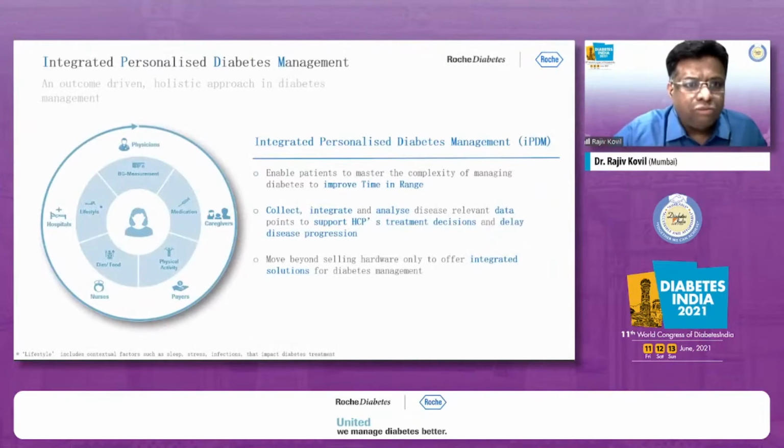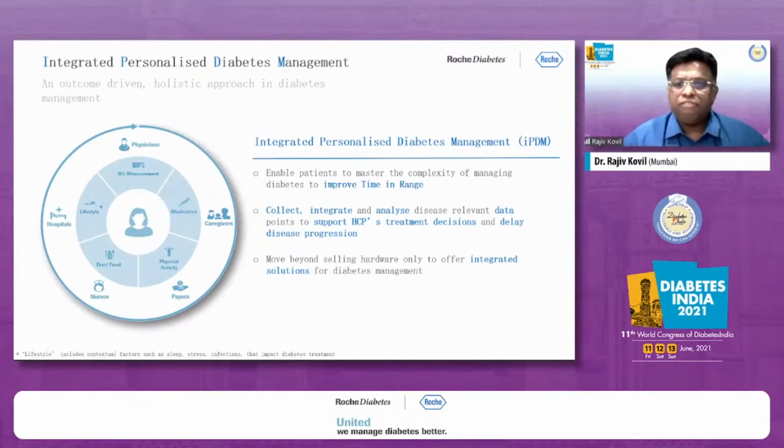So what is this? It's a complete holistic approach in diabetes management, and I think I should thank the global Roche diabetes care team for thinking of it, because diabetes has always been about doing simple things right, and when we don't do those simple things right is when we get into problems. So as Dr. Makkar spoke about, time in range is something which we should keep doing.